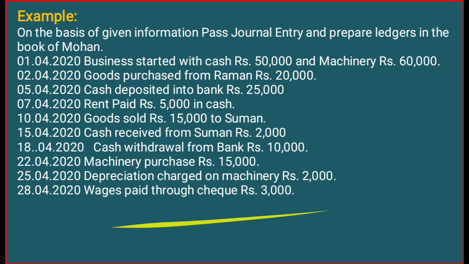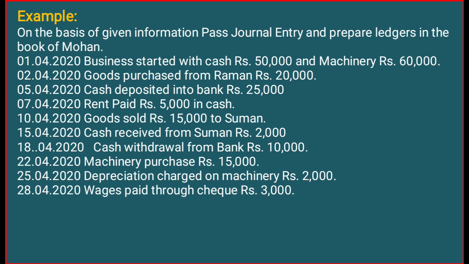Okay, so here I have one question in which we have some transactions that we can cross check, because you are all aware of these transactions. On the basis of the given information, pass journal entries and prepare ledgers in the books of Mohan. So the first transaction we have: business started with cash 50,000 and machinery rupees 60,000. Here you can see we have started our business with cash and with machinery.